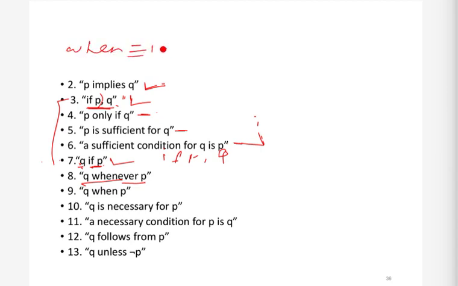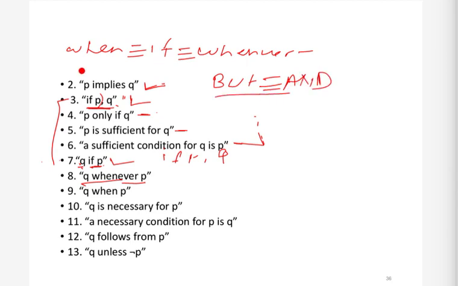Earlier we have also seen that but has the same meaning as and. For example, Q whenever P: you can replace whenever by if and you will get the seventh statement. Similarly, you can replace when by if and you will get the seventh statement.